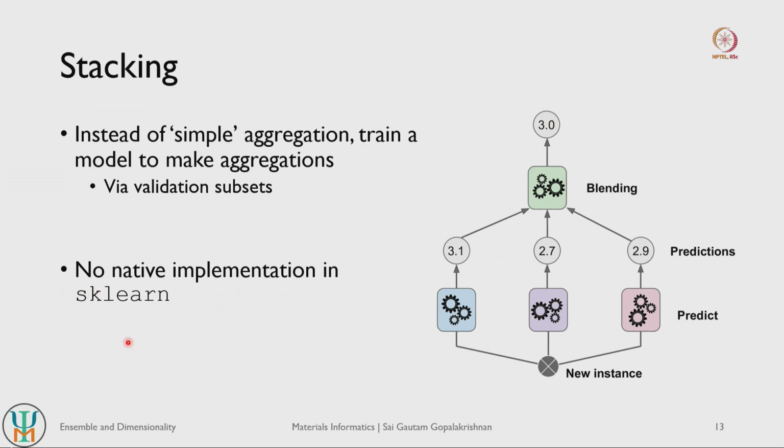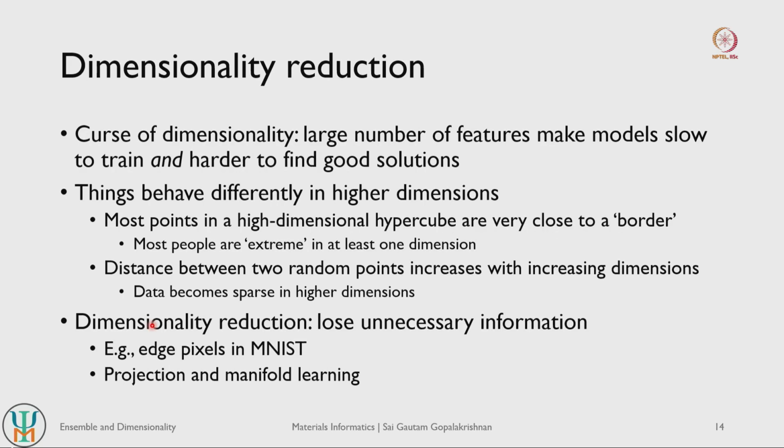So there is no real native implementation in scikit-learn, but using a bunch of decision trees or support vector machines and other models out there, we can always create a stacked model. So with that we come to an end on ensemble models, and we switch gears to dimensionality reduction,